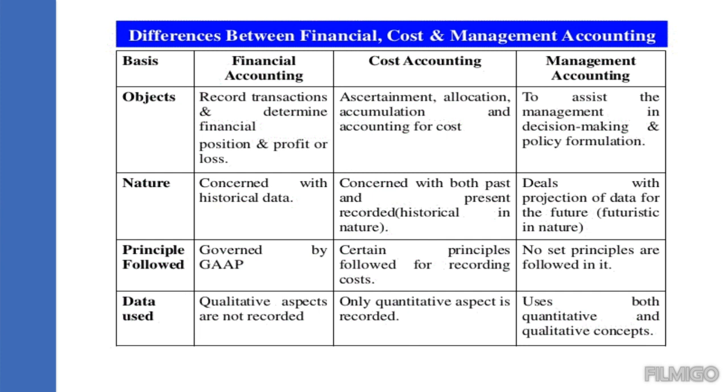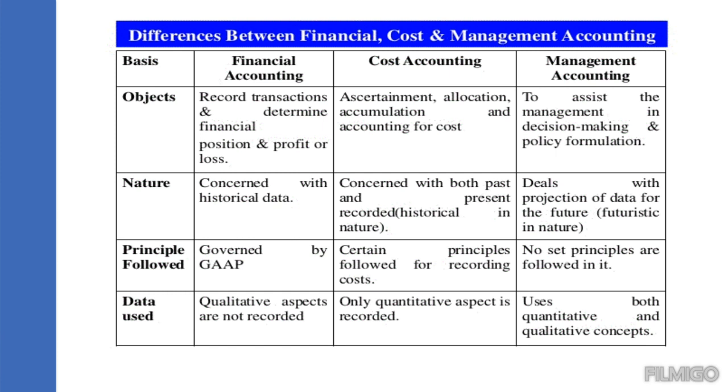Next comes the differences between financial, cost and management accounting. So the basic objective of financial accounting is to record the transactions and to determine the financial position of the company. Whereas in cost accounting, it is the ascertainment, allocation, accumulation and accounting of the expenses, how much is to be incurred in order to produce a product or service. On the contrary, management accounting is mainly used to assist the management where important decisions are to be made and important policies are to be formulated.